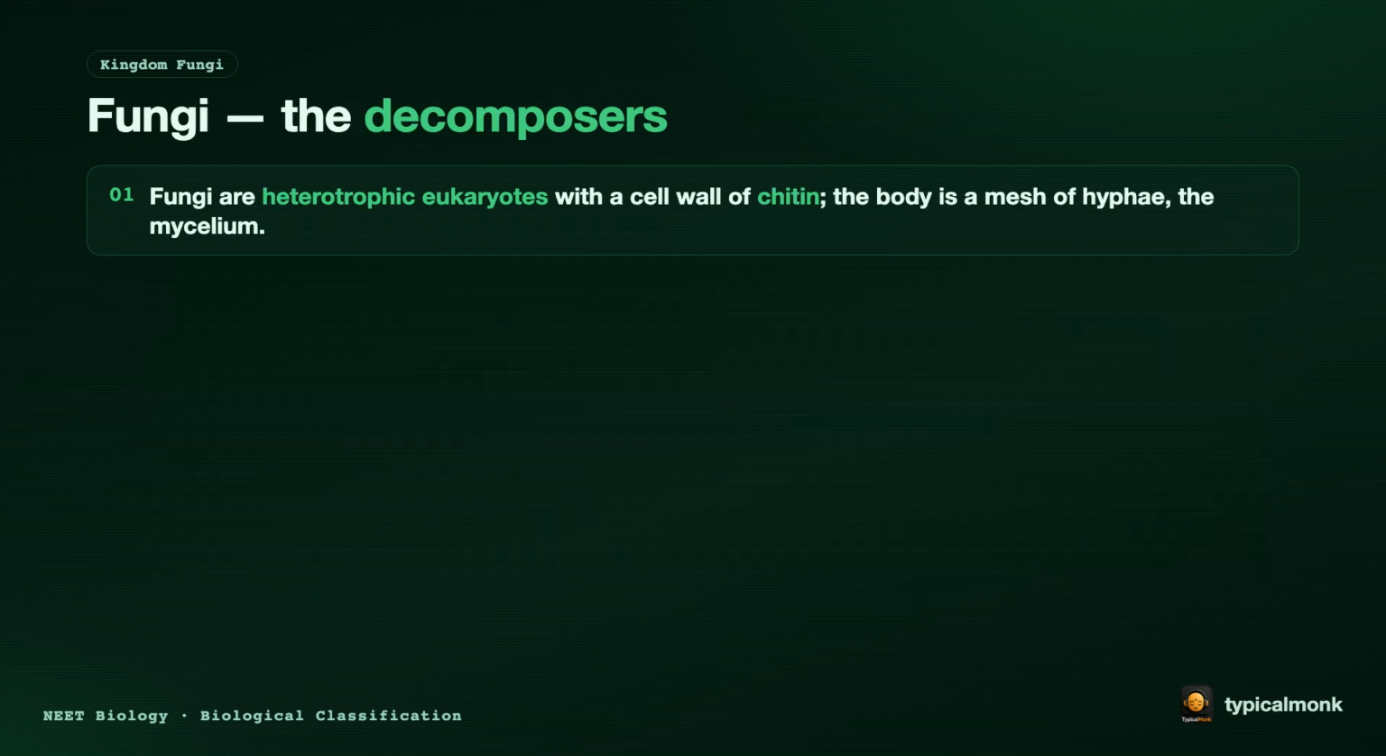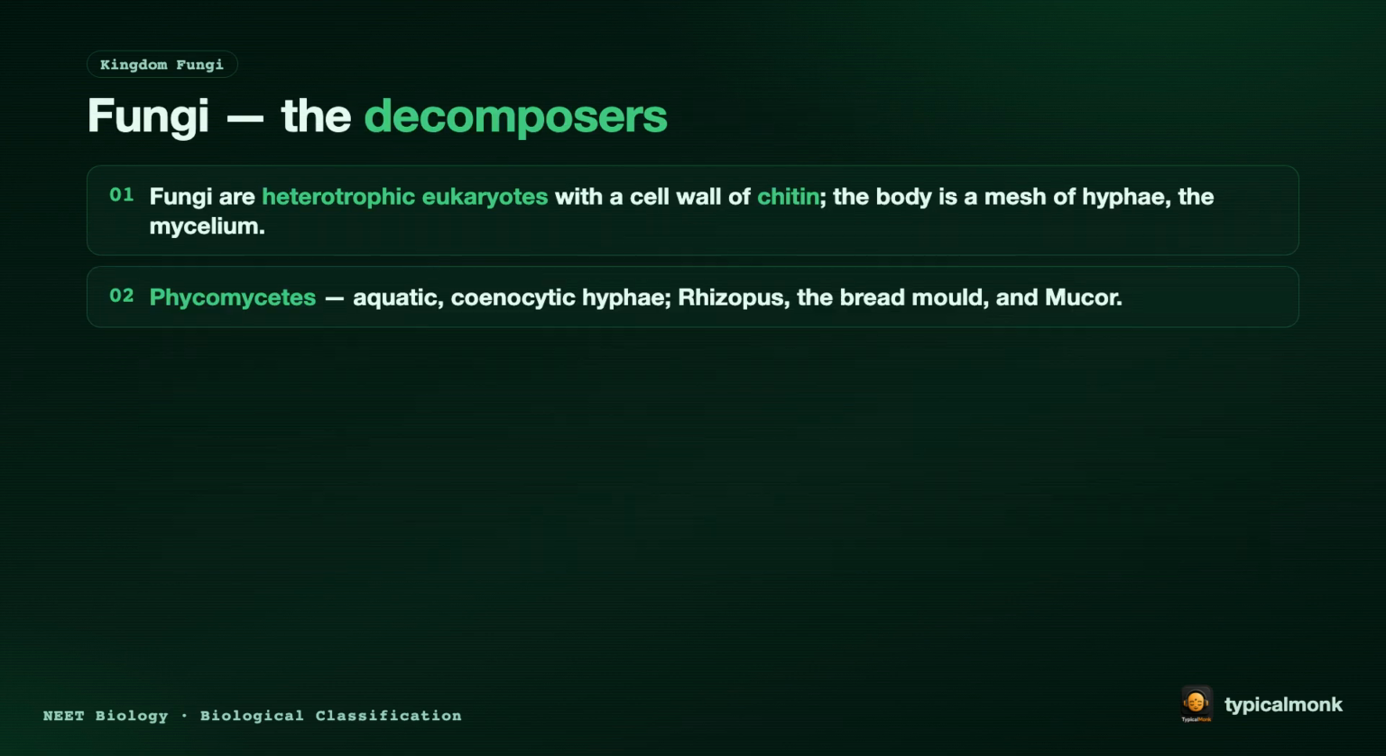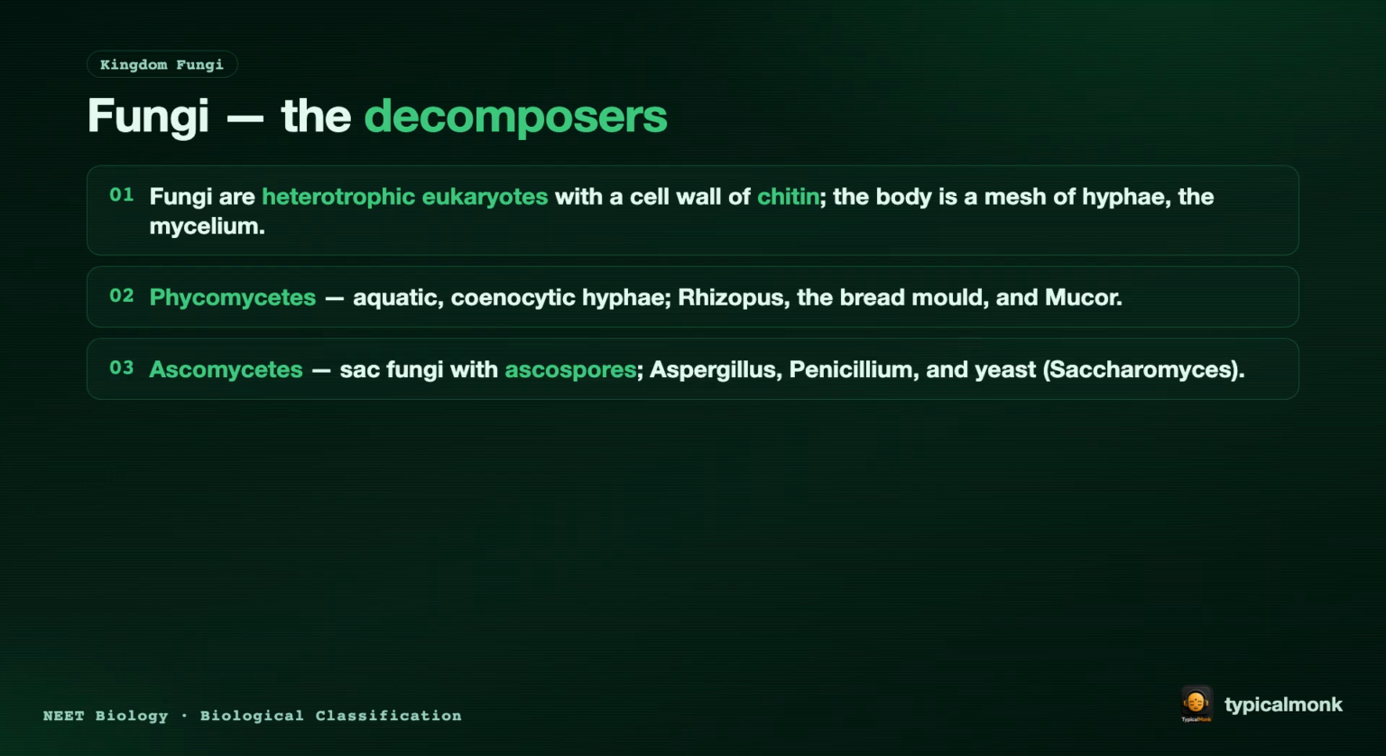Now, the third kingdom, Fungi. Fungi are heterotrophic eukaryotes with a cell wall of chitin. The body is a mesh of thread-like hyphae called the mycelium. Phycomycetes are aquatic with coenocytic hyphae, like Rhizopus, the bread mold, and Mucor. Ascomycetes are the sac fungi with ascospores, like Aspergillus, Penicillium, and yeast.